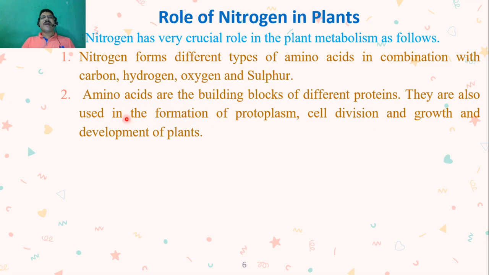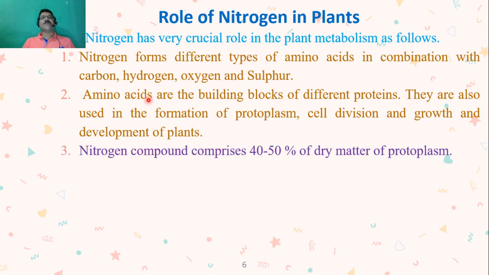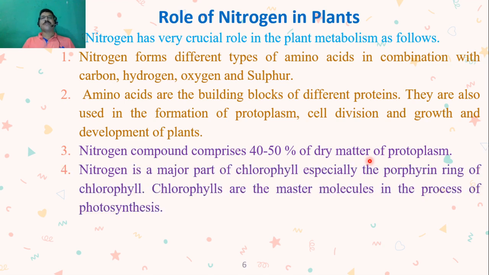These amino acids are formed from the nitrogen. So here nitrogen is very important in the synthesis of amino acids. Means we can say nitrogen plays a very important role in the different types of metabolic processes of a cell or plant. Then nitrogen compounds comprise 40 to 50% of dry matter of protoplasm. So if we see the dry matter of a cell protoplasm, it will have 40 to 50% nitrogen.